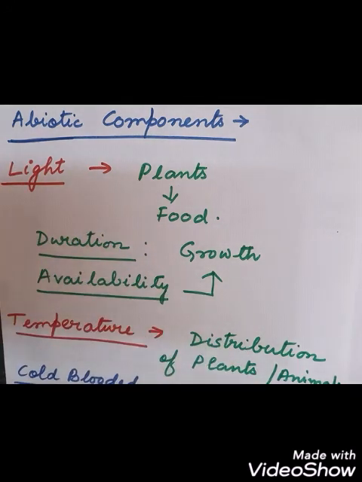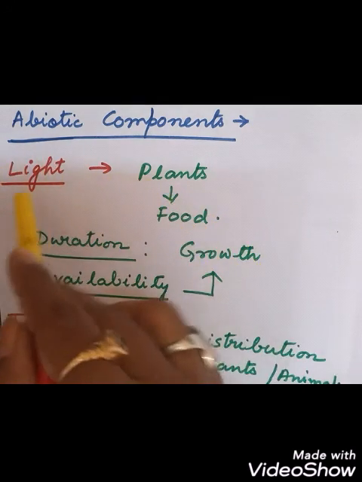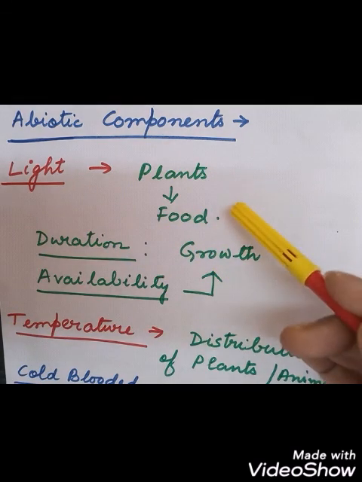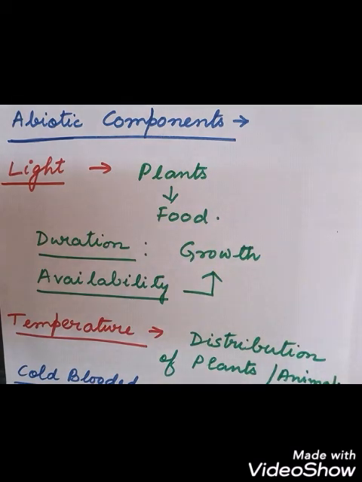So what is the function of the light? Plants use sunlight to prepare their own food. Sometimes the growth of the plants also depends on the availability and the duration of light. Some of the crops such as maize and cotton grow in summer because at that time the day length is more and exposure to the light is more. So some of the plants grow in more light, some of the plants grow in very little light. So plants use surrounding sunlight to prepare their food for their growth and development.